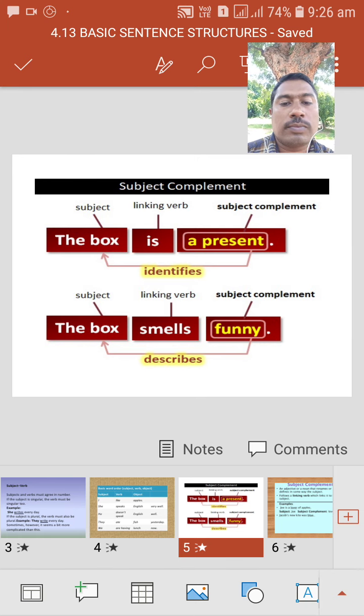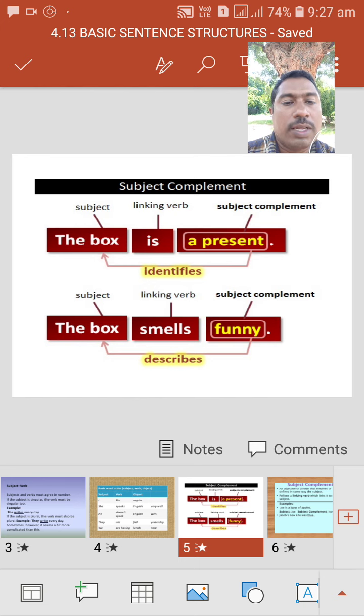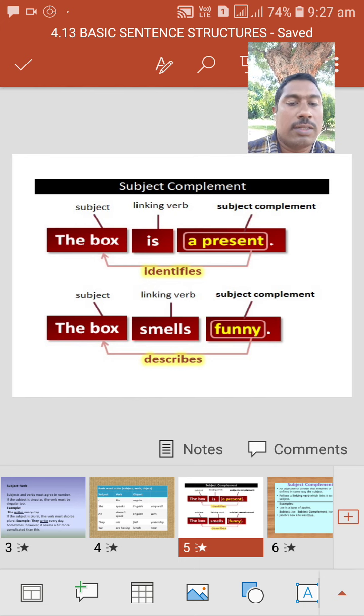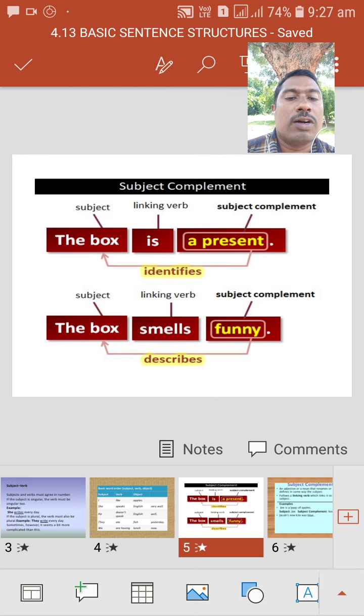Here, the box is a present. The box is a present. Here the box is the subject, is is the verb, and a present is the complement, which adds extra information to the subject. It is the subject complement.